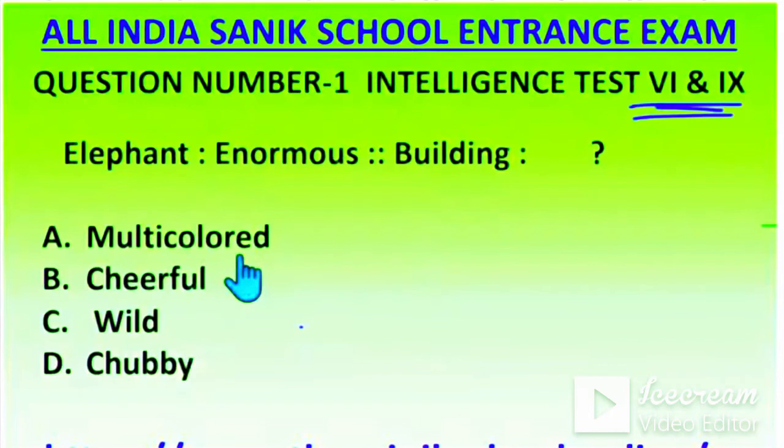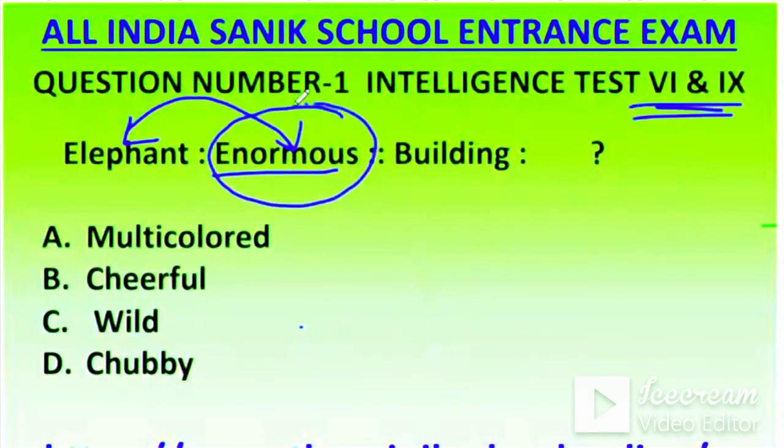So we will start now from question number 1. See, elephant and enormous. What is the relation between elephant and enormous? You know, what is the meaning of enormous? Who will tell the correct answer? Enormous means very big. Elephant size is very big. It is the property of elephant. Okay, it is the property of elephant that it is very big. Its size is very big. So enormous means very big.